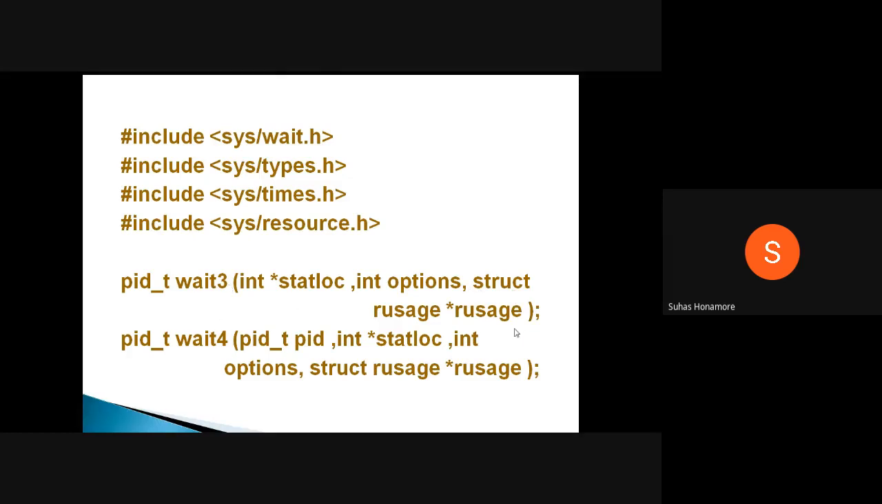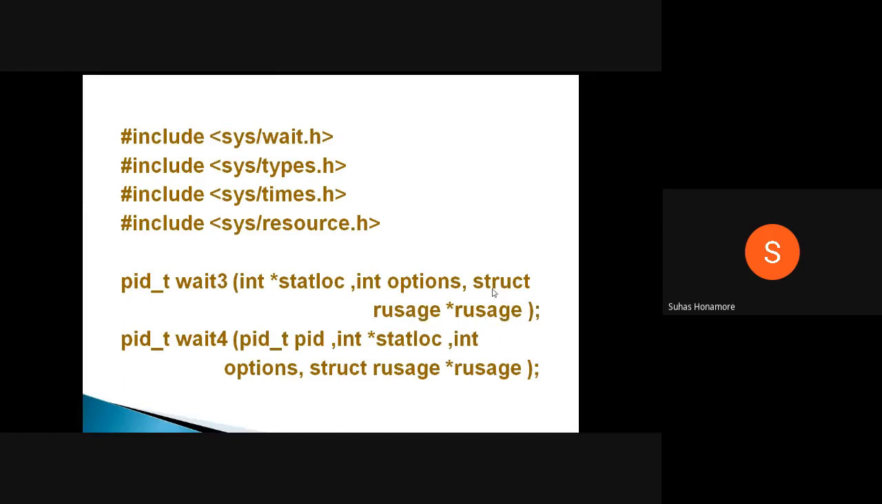So in wait3 and wait4 you are passing a structure, and that structure is the resource usage. It holds what all resources are used by the child while executing. Whenever the child gets terminated, all those resource details are given to the parent process. This includes the CPU time it used, the I/O time it used, and how many files it opened. Anything the child is using is written here. So this is a structure.